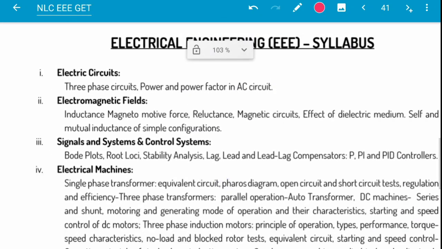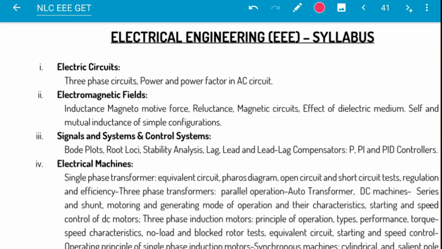Look at the syllabus here. In case of electric circuits, only two things are given, that is 3-phase circuits and power factor in AC circuits. But I don't think they will not ask questions from the rest of the electrical circuit part.